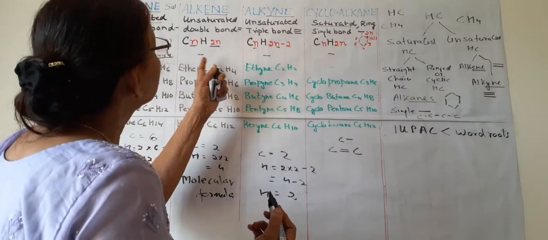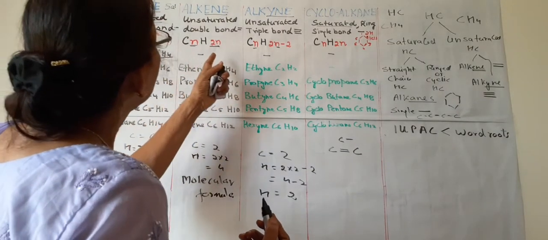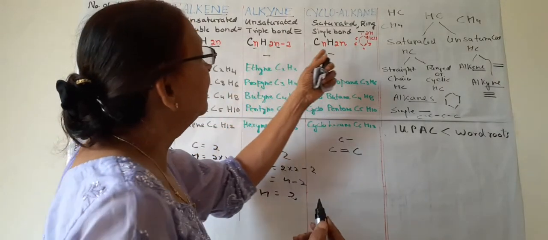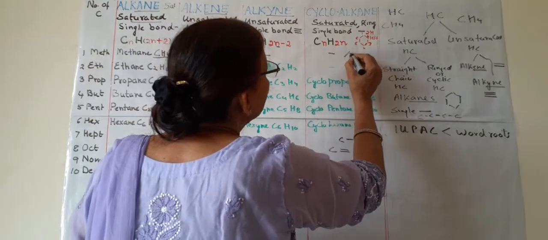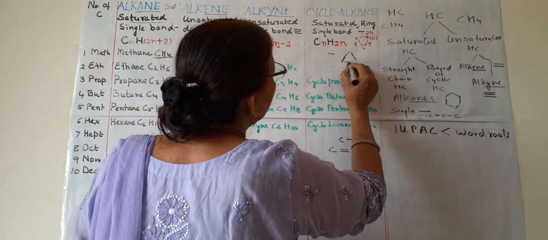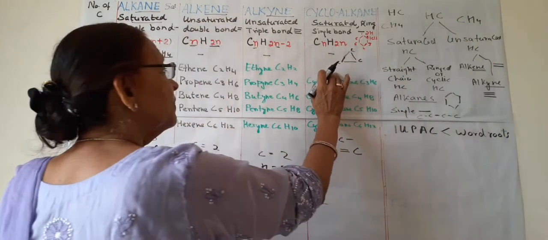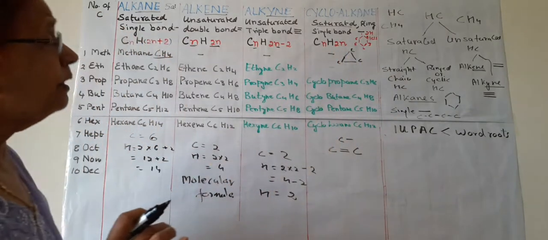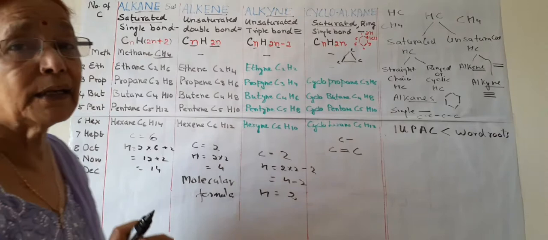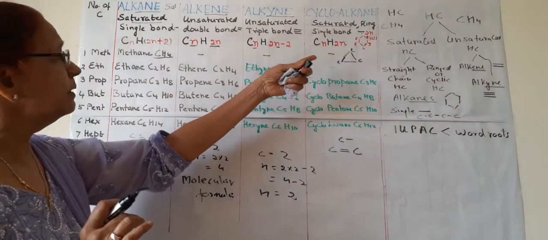So there is no hydrocarbon with 1 carbon in alkene and alkyne and cyclo. And in cyclo, a minimum of 3 are needed to form a cyclic or closed ring structure. So the second is also absent in cyclic.